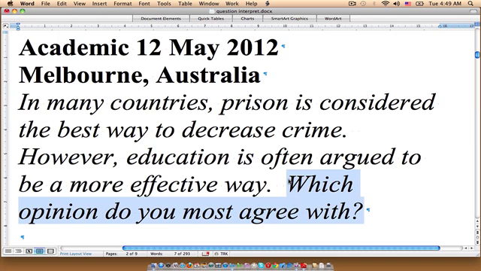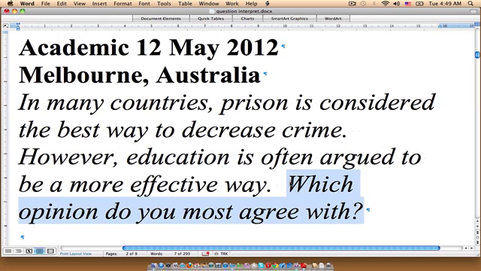agree with? Now, to respond to this question, yes, you could respond in a discussion essay style and look at both sides, but my opinion is that the response to this question would be much more straightforward if you structured your essay as an argument essay.